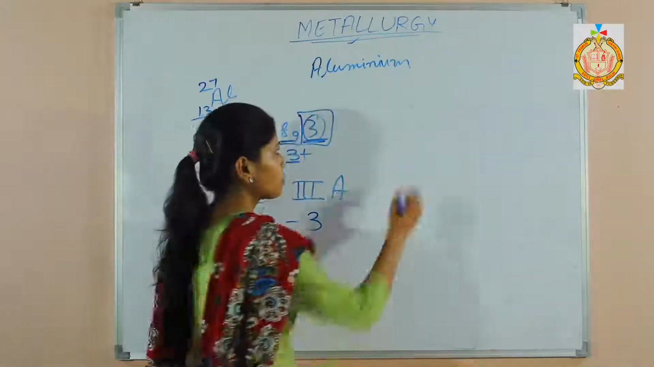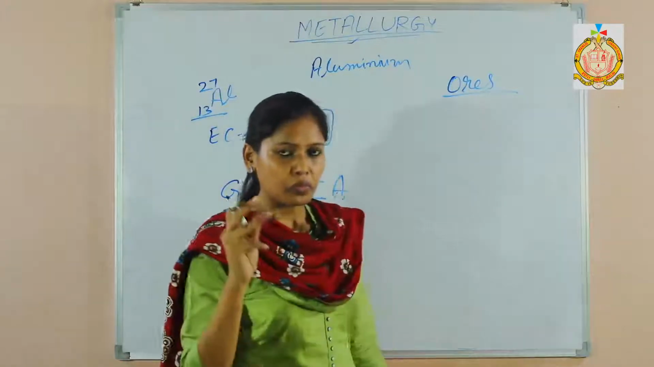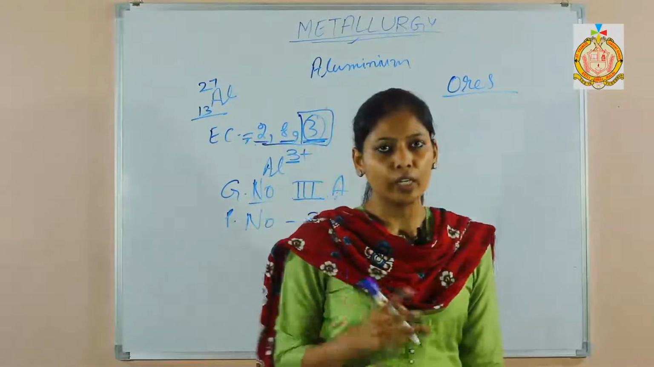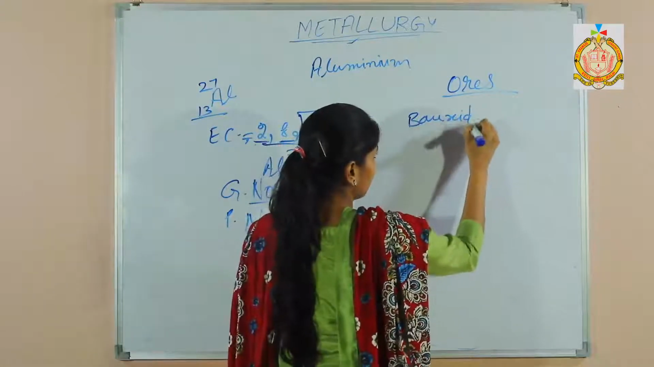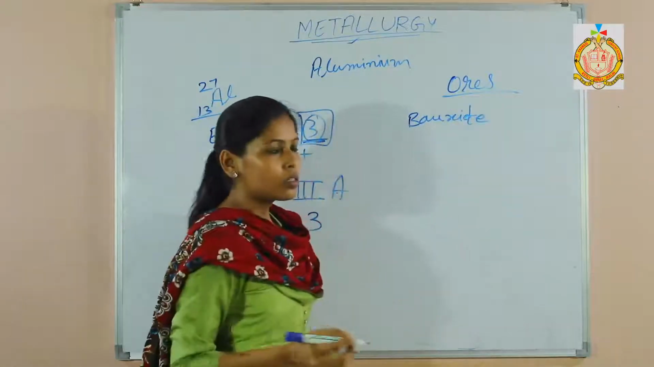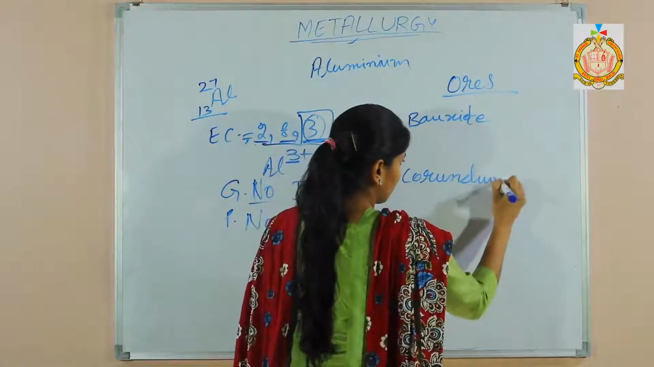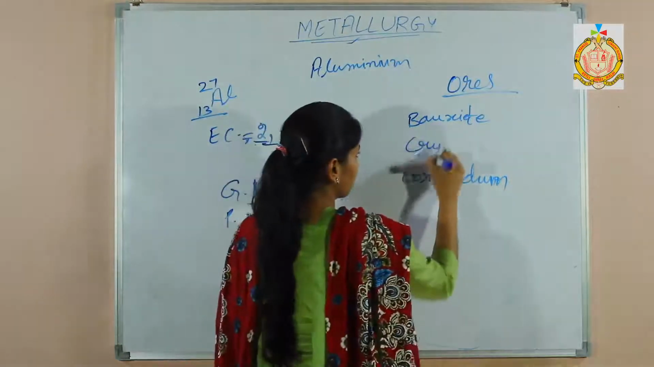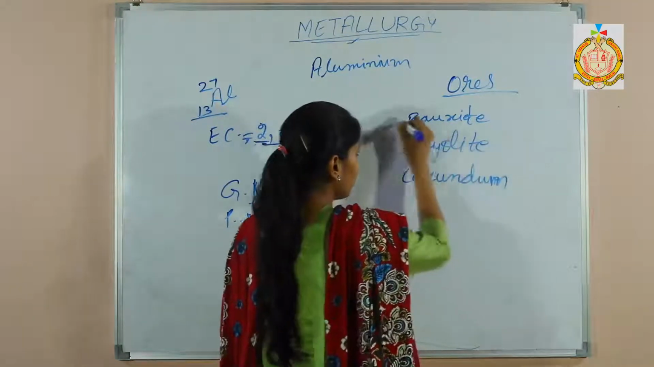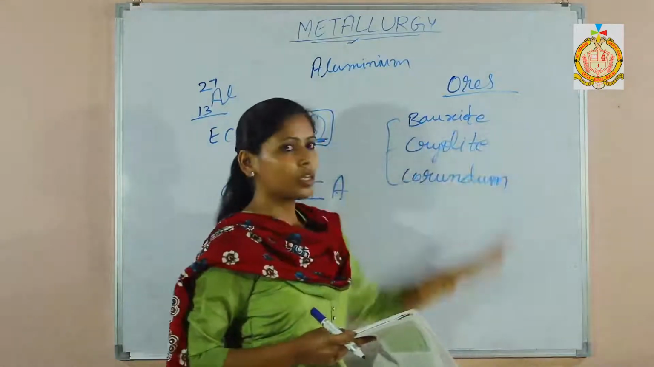Next one is ores of aluminium. Very important. There are 3 ores of aluminium. First one is bauxite. Second one is corundum. And third one is cryolite. All are very important. You have to learn their chemical formula and their chemical name.